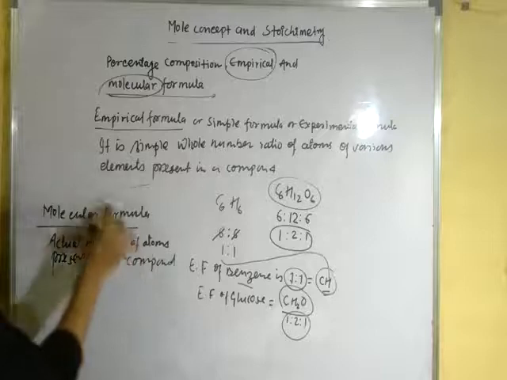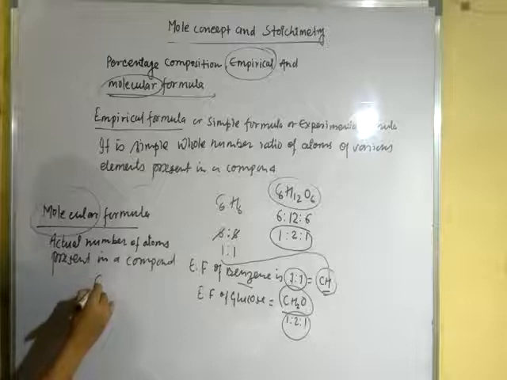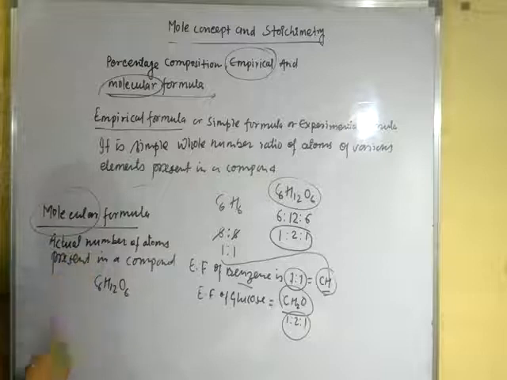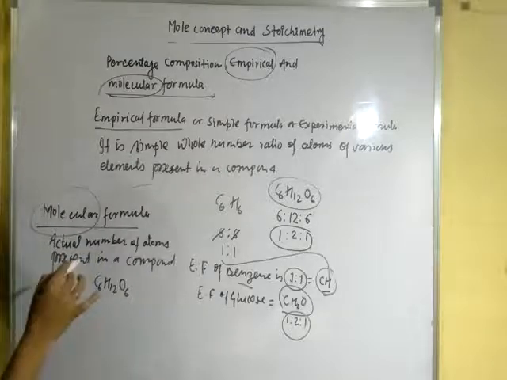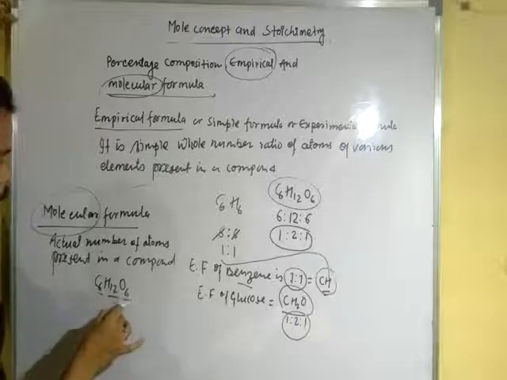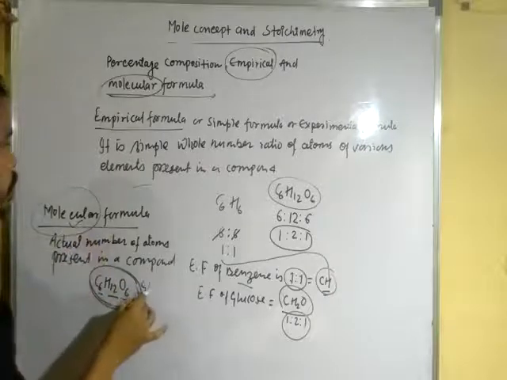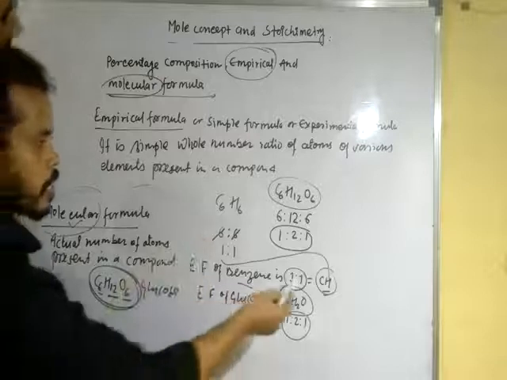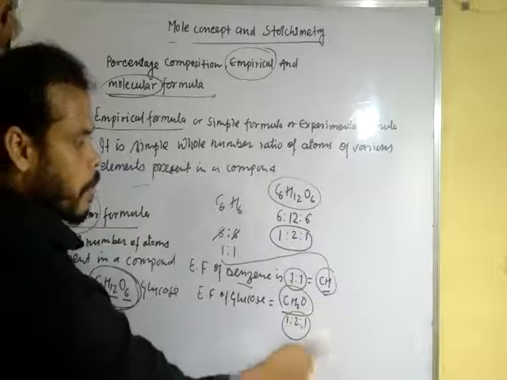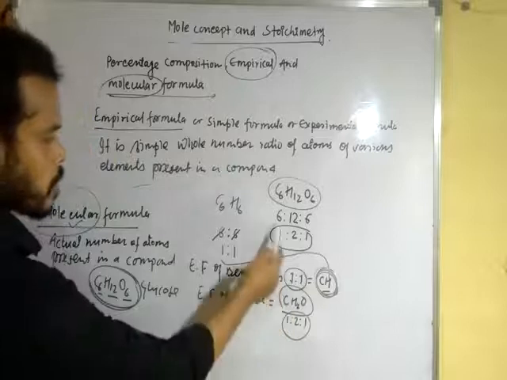So for the molecular formula, when we talk about the compound glucose, we write C6H12O6. In this case you can see that the actual number of carbon is 6, hydrogen is 12, and oxygen is 6. This is the molecular formula of glucose. But the empirical formula does not tell us the actual number; it tells us the simple whole number ratio, and the empirical formula is CH2O, present in the ratio 1:2:1.